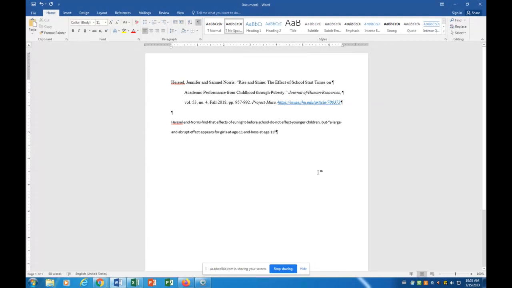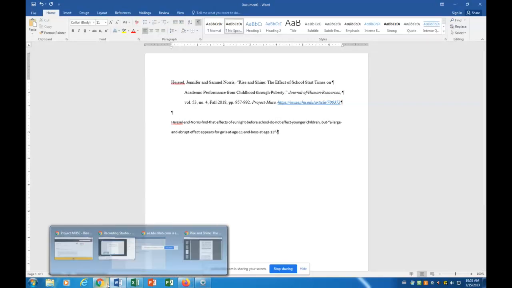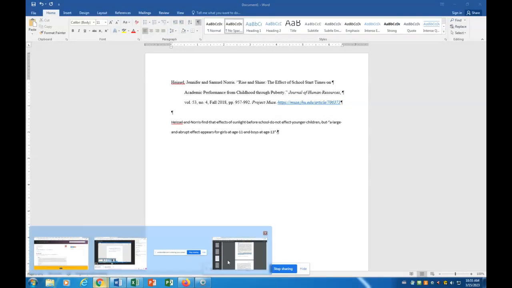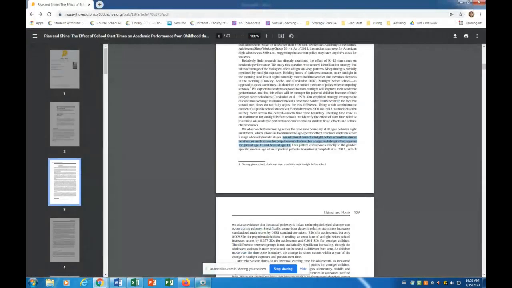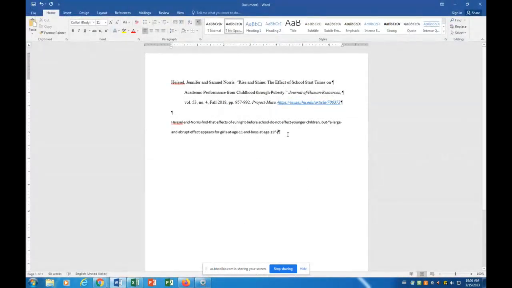Now, I introduced the authors here, so I don't need to put their names in the in-text citation. What I do need, however, is to give the page number where I got this information, which is going to be 958, okay?